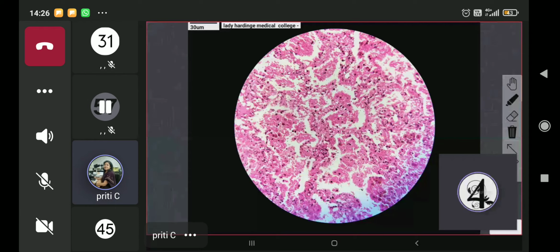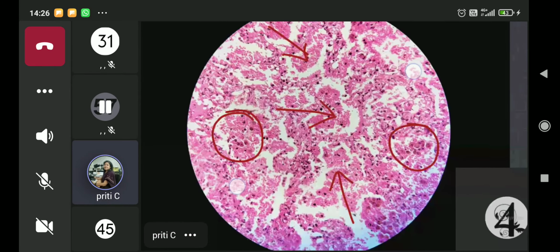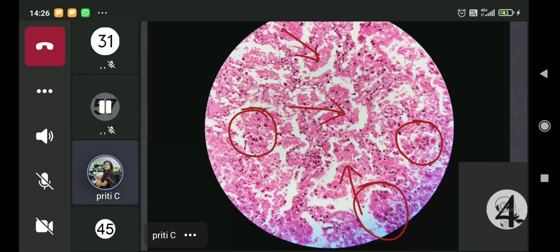So you see alveolar macrophages have ingested the ones in the circle. Can you all see it on your screens? Can you see the marking? Yes, ma'am. So in the circles, I've marked the hemosiderin-laden macrophages. Okay. So this is CVC lung.